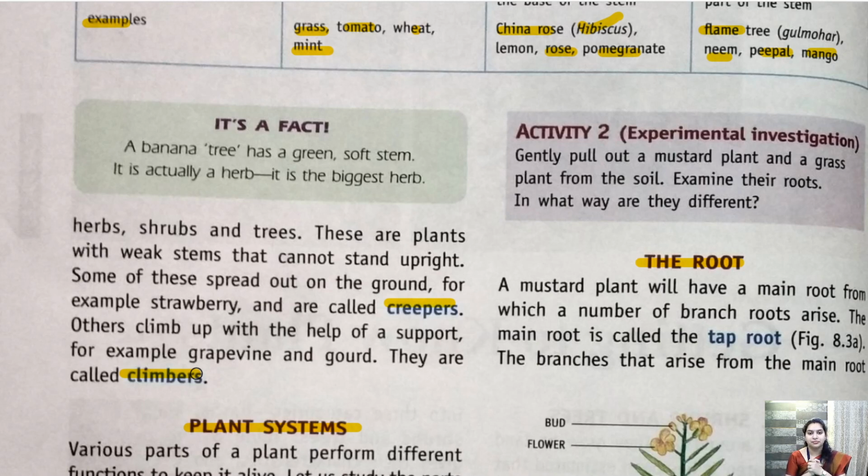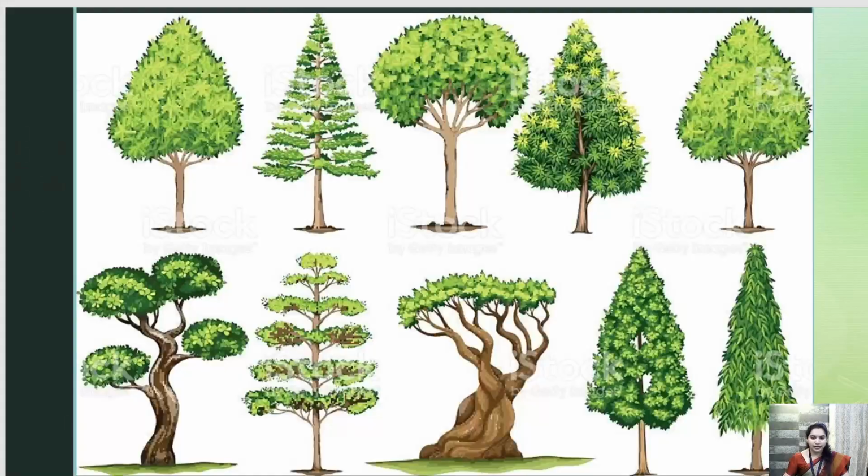Now, what is a climber? Climber means to climb, to go upwards. If you have seen a money plant, it slowly climbs upwards because it contains tendrils. That we will talk about later. So apart from herbs, shrubs and trees, we also have creepers and climbers. Let's see what is a creeper and what is a climber.